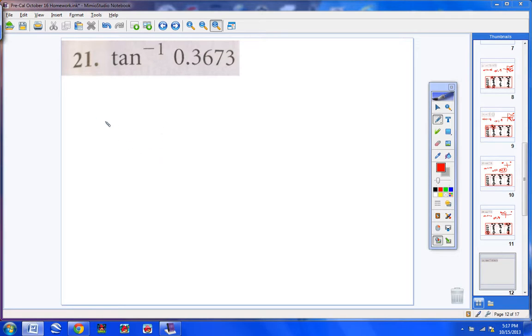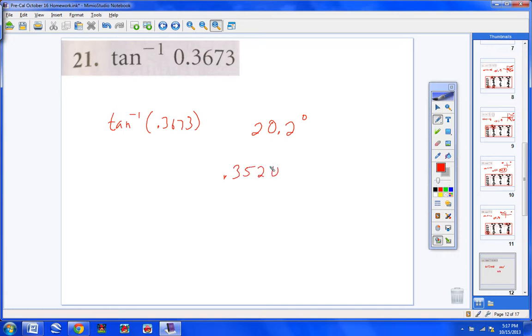So, first of all, make sure you're in the degree mode. I guess you would hit second tangent, and up would pop tangent to the -1, and then you type in 0.3673, just like that. Hit enter, and you will get 20.2 degrees. Now, switch your modes over to radians. Type the exact same thing in, and you will get 0.3520 radians. So this is radians, and this is degrees.